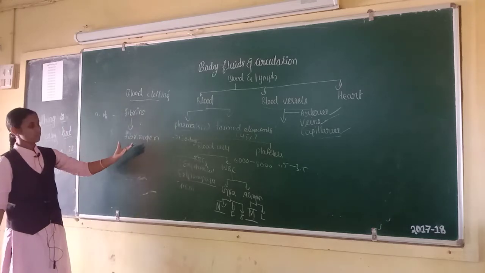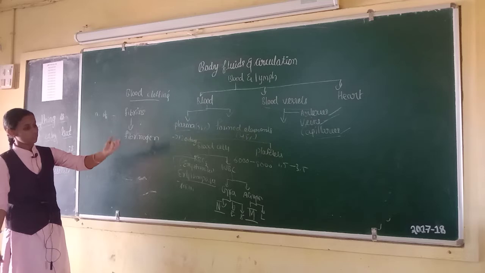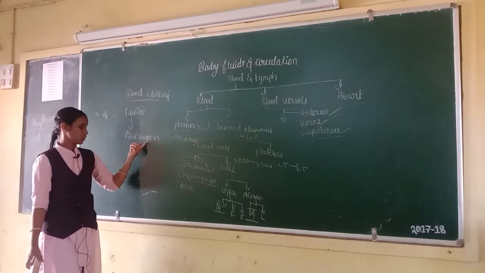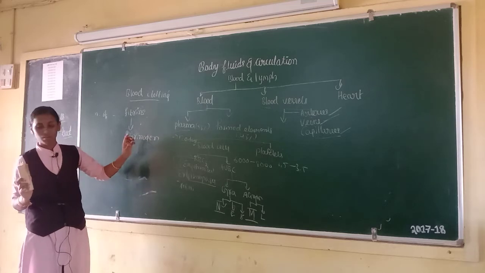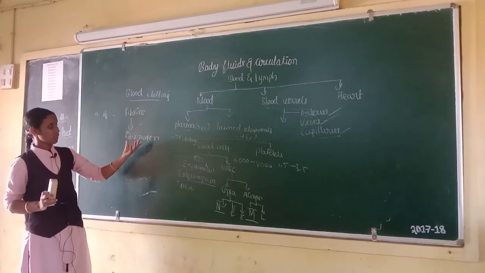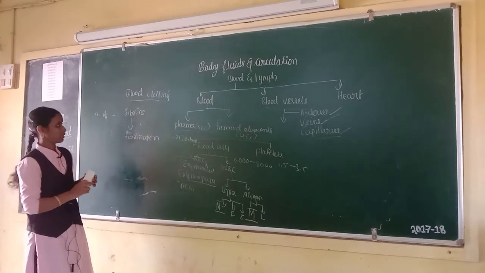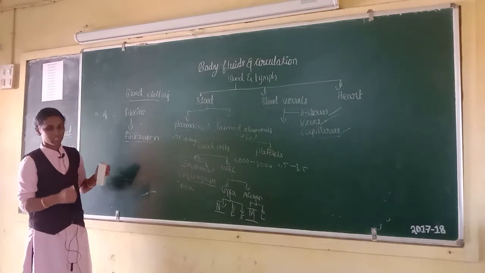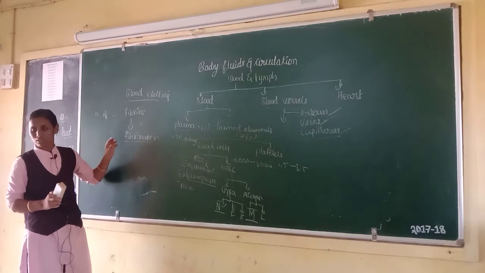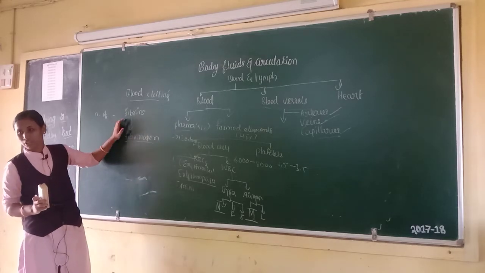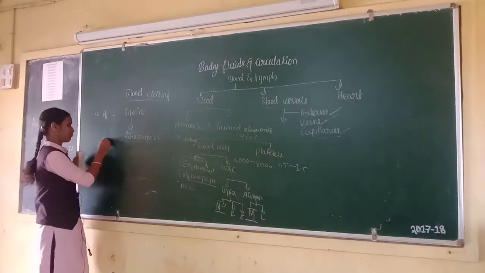Fibrins are formed from fibrinogen. You have already studied in plasma, fibrinogen is a plasma protein. Fibrins are formed by the fibrinogen. Fibrinogen is inactive. In the conversion of fibrinogen into fibrins, an enzyme takes a very important role, that is thrombin.